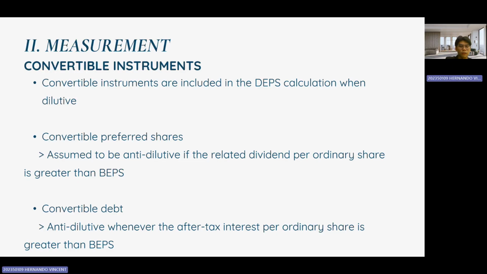And the convertible debt: this is considered anti-dilutive whenever the after-tax interest per ordinary share exceeds BEPS. In simple terms, if the conversion of these instruments results in a higher EPS, they are excluded from dilution calculations to avoid misleading financial reporting.